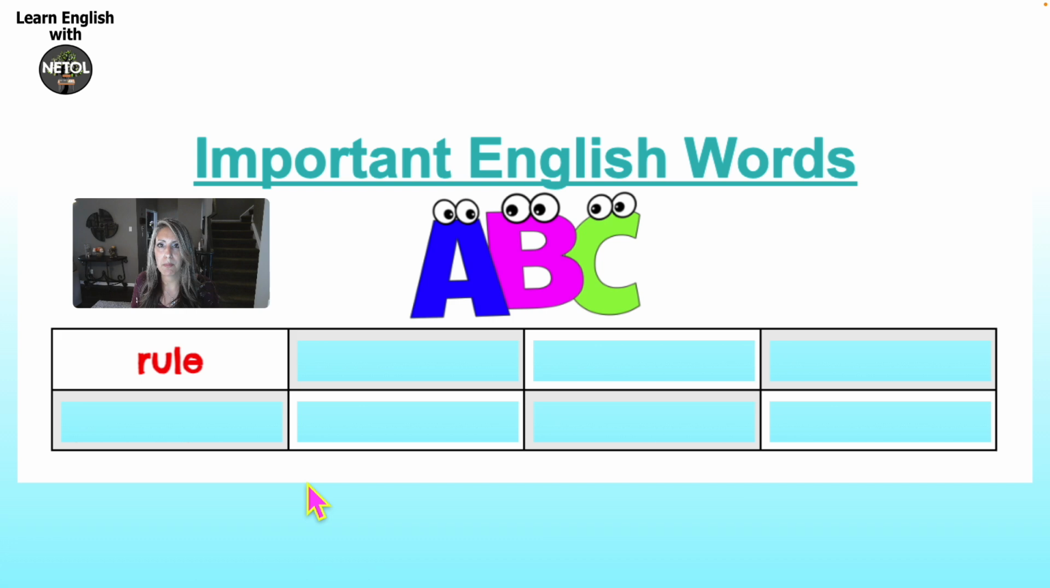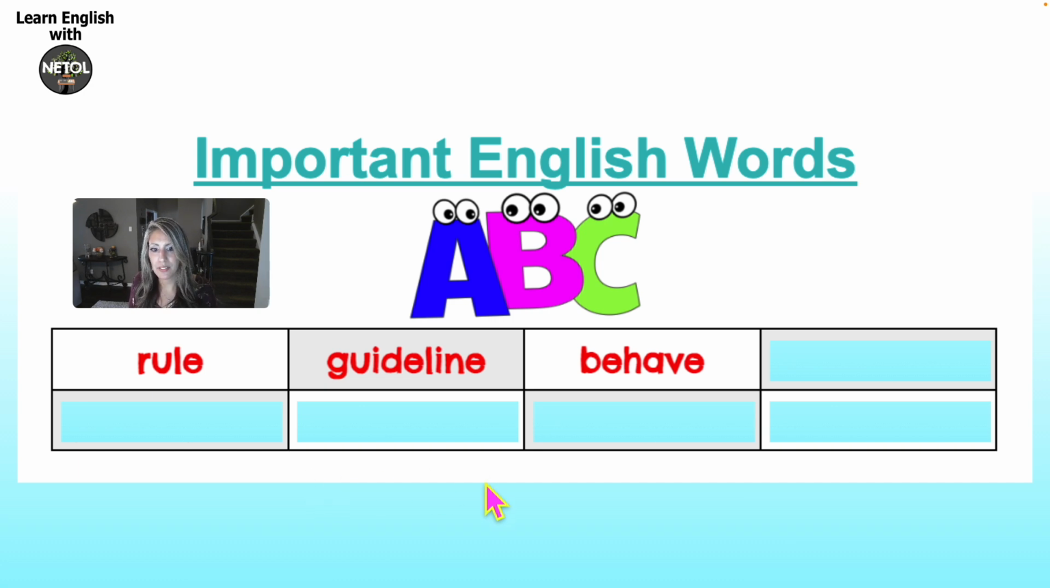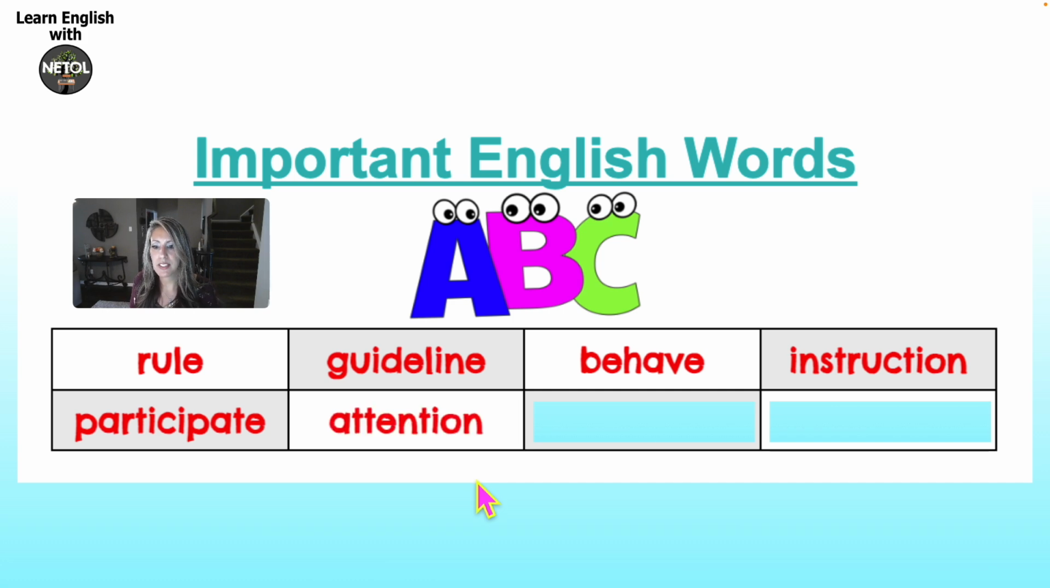Have a look at word number 1, and I would like for you to repeat after me. Practice your speaking, practice your pronunciation, and repeat the words after me. Word number 1 is rule. Word number 2, guideline. Word number 3, behave. Word number 4, instruction. Next, participate. Word number 6, attention. Word number 7, activity. And the last word, lesson.